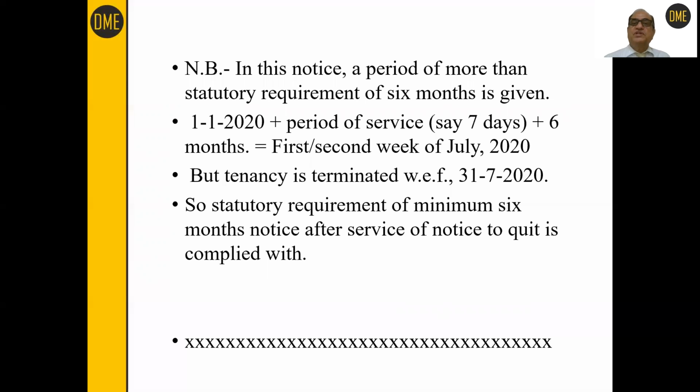See, in this illustration, a notice period of more than the statutory requirement of 6 months is given. How? 6 months is the minimum. Notice was sent on 1st January 2020. Plus period of service has to be added in it. Say 7 days or 10 days are taken by the postal department, and after service of notice, the tenant gets 6 months more. So this 6 months period will somehow expire in the first or second week of July 2020. But the tenancy is being terminated with effect from 31st July. Some more grace period is given by the landlord. He is kind enough.